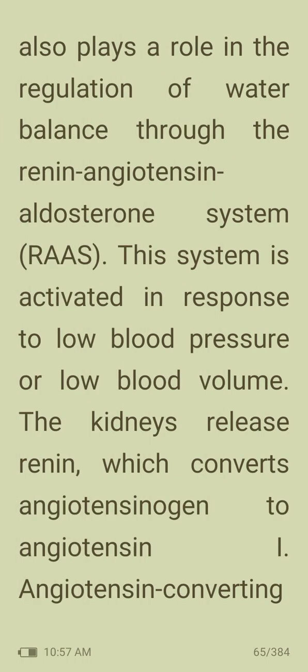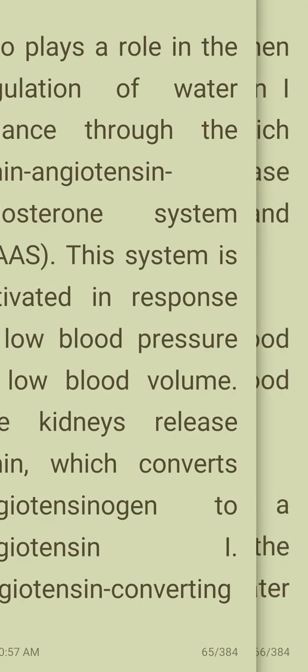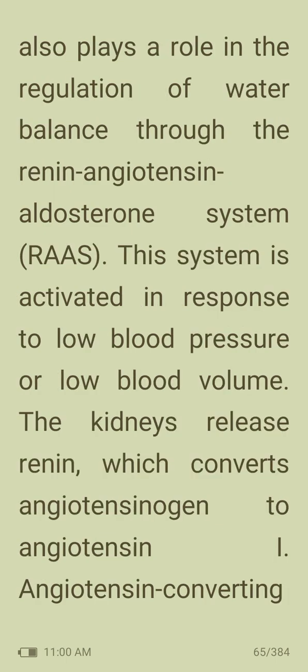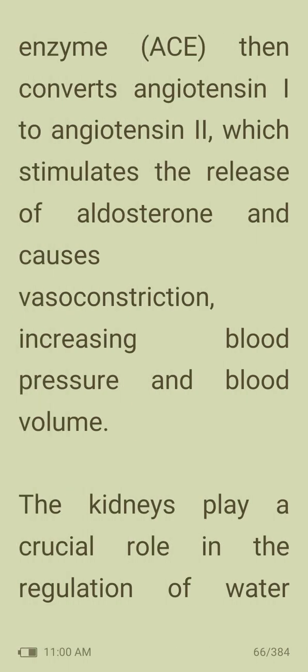The nervous system also plays a role in regulation of water balance through the renin-angiotensin-aldosterone system or RAAS. The system is activated in response to low blood pressure and/or low blood volume. The kidneys release renin, which converts angiotensinogen to angiotensin 1. Angiotensin converting enzyme or ACE then converts angiotensin 1 to angiotensin 2, which stimulates the release of aldosterone and causes vasoconstriction, increasing blood pressure and blood volume.